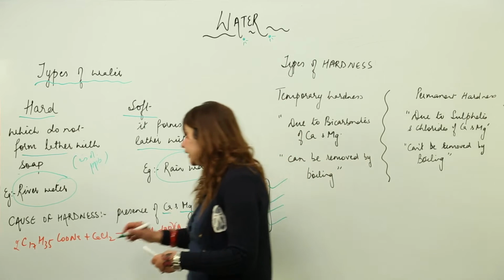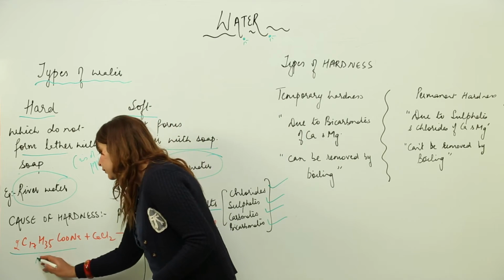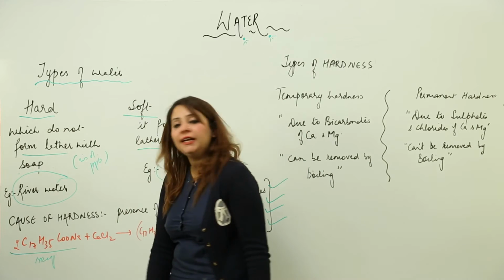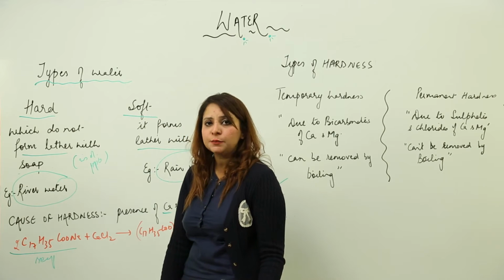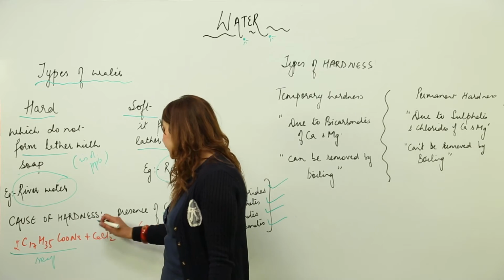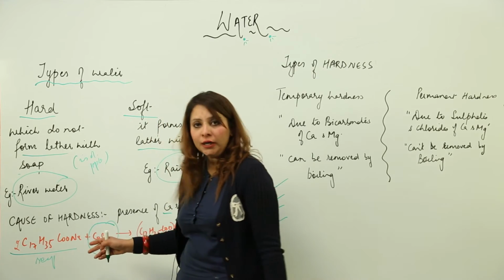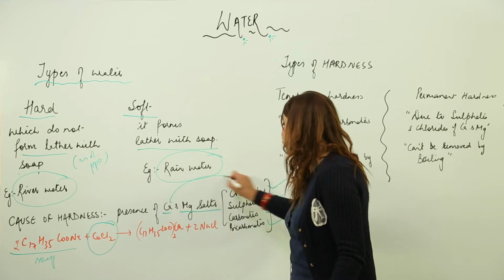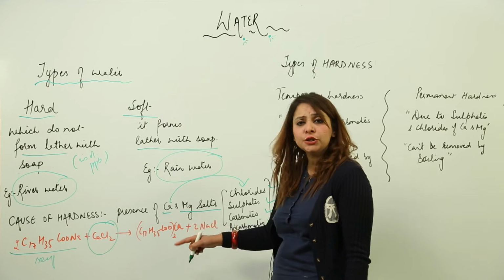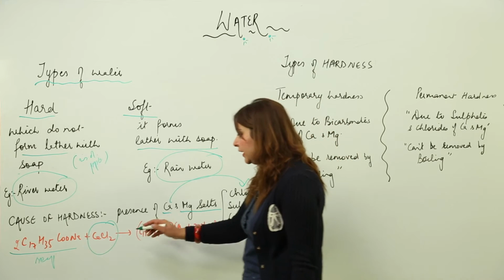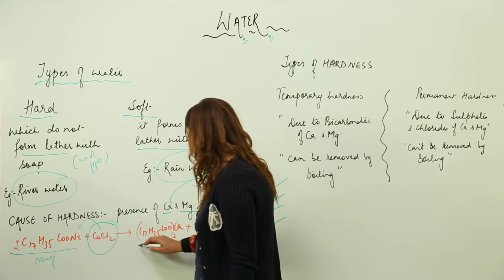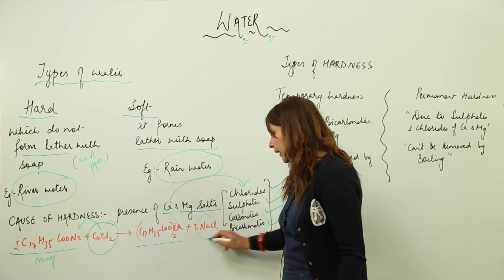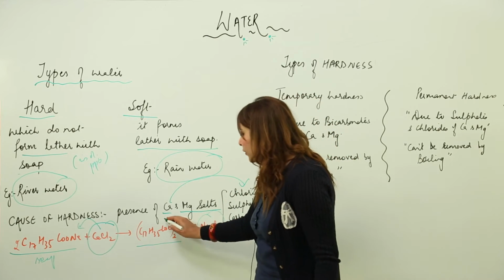These salts actually interact with the soap. This is soap, C17H35COONa. This is basically a soap. So these salts, like the example I have taken of calcium chloride, interact with the soap, and you have seen that they replace Na, and NaCl is formed along with this product.